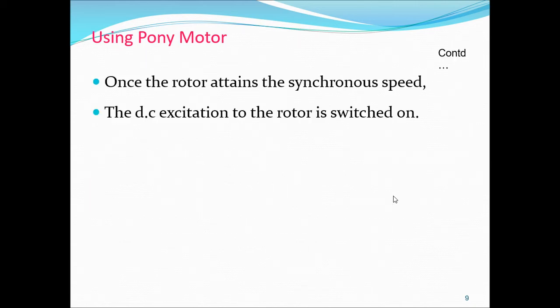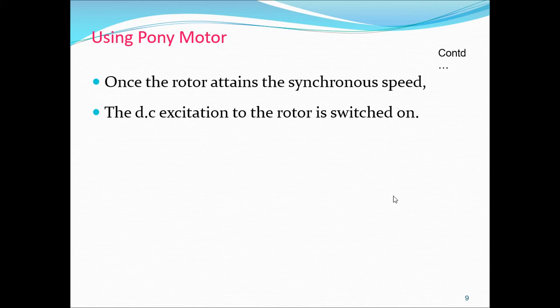So once the motor attains the synchronous speed, then what we have to do? First we have to give the three-phase supply to the stator winding. Then it will produce a rotating magnetic field, which produces magnetic poles that rotate at a synchronous speed.